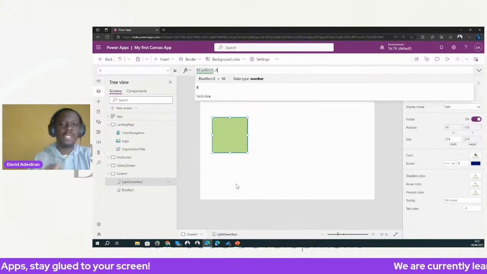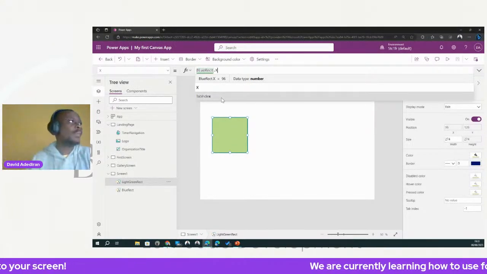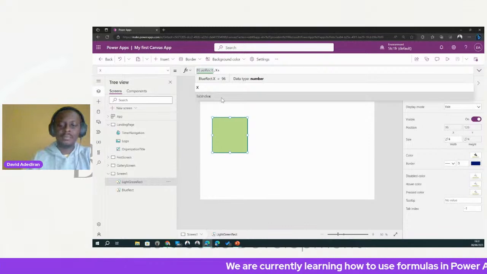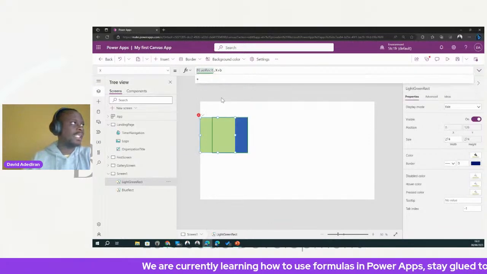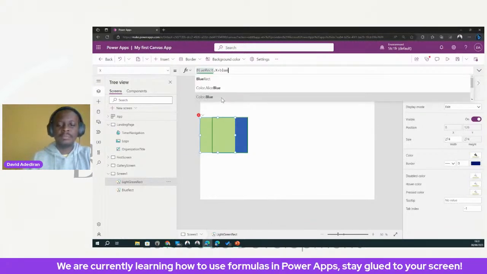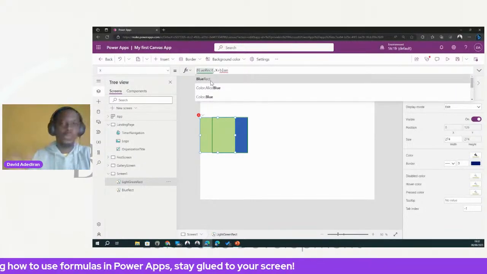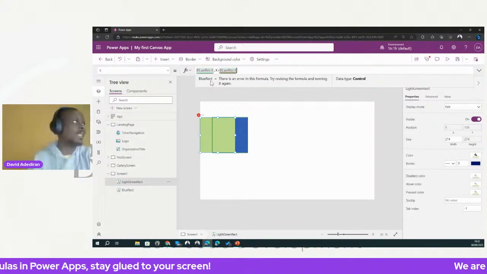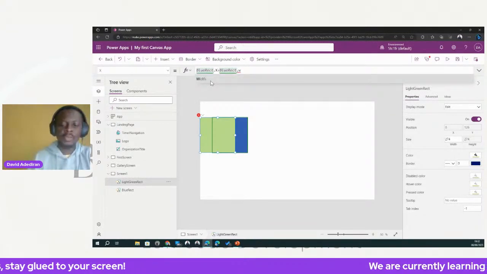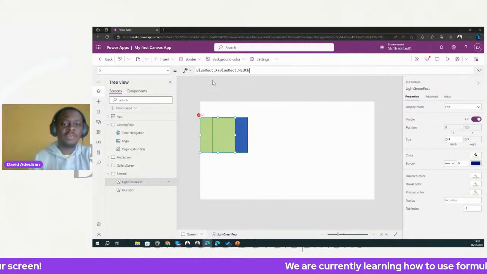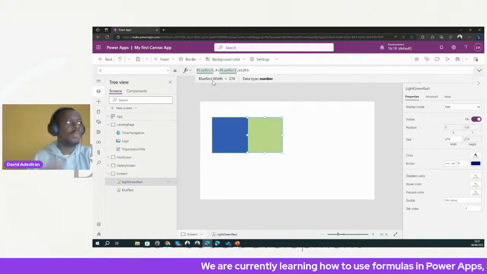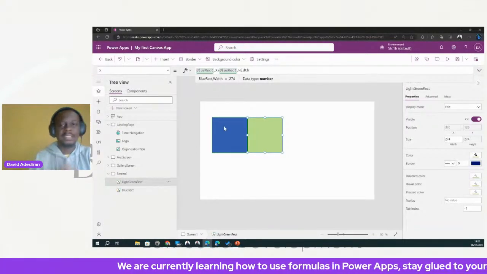But what I want to do is put it to the right of it. So I'm going to add to this the width of that blue rectangle, because I'm saying start where the blue rectangle ends. So the width basically, so start at the width. So blue rectangle dot width. You can see that we can reference more than one property of another control from another control. It's not exactly by the side.